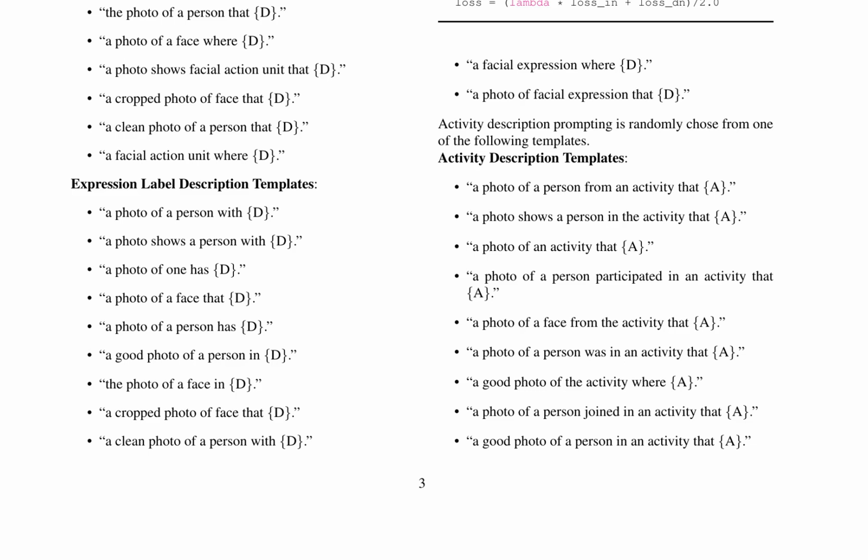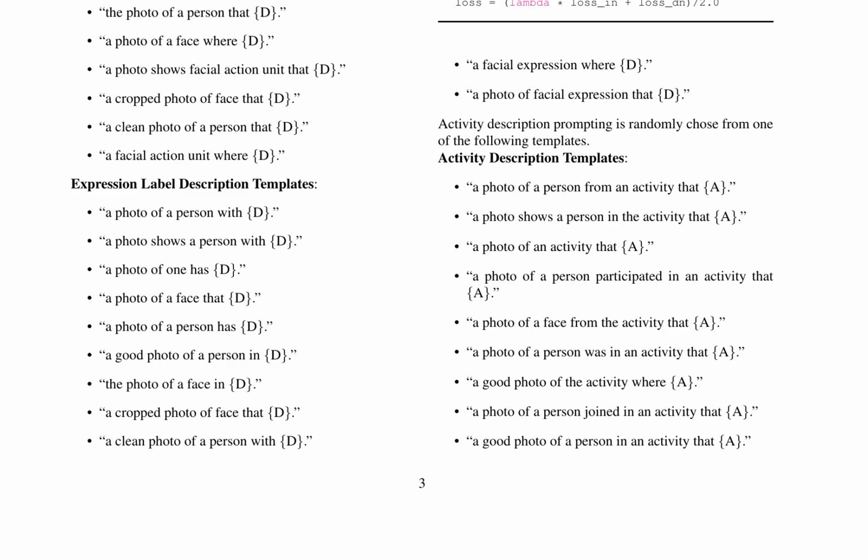The supervised contrastive loss function is applied to these logits, and the total loss is the average of the two losses. The authors also provide templates for expression labels, activity descriptions, and label descriptions. These templates are used to generate text descriptions for the images, which are then used as input to the text transformer.